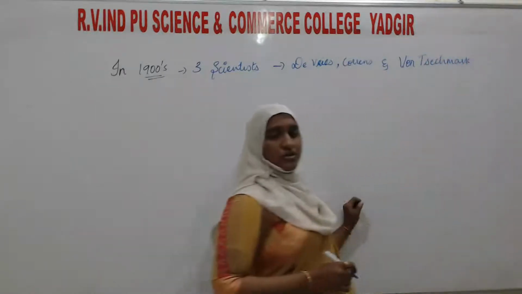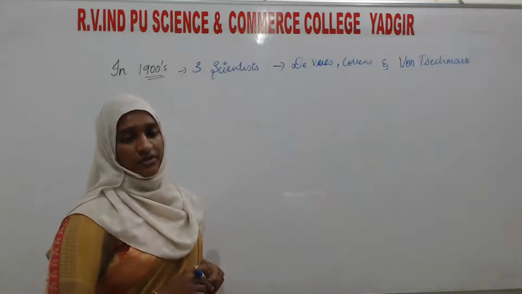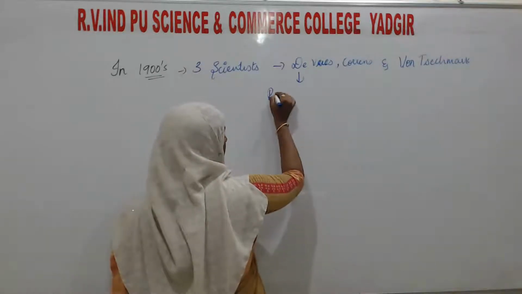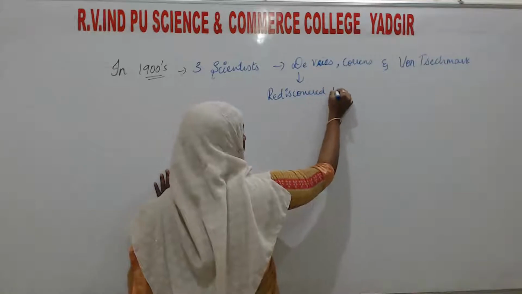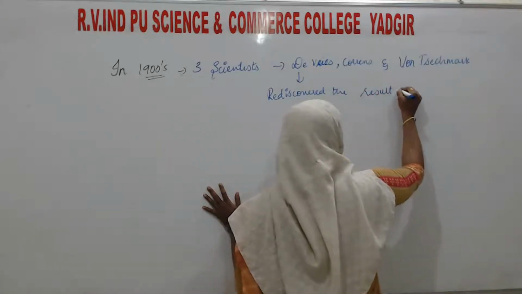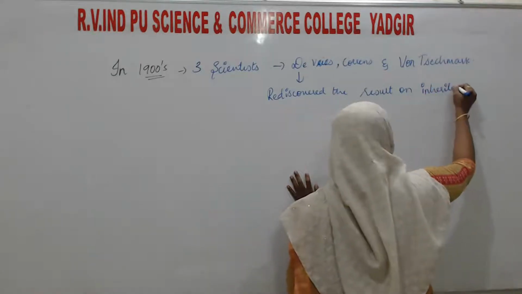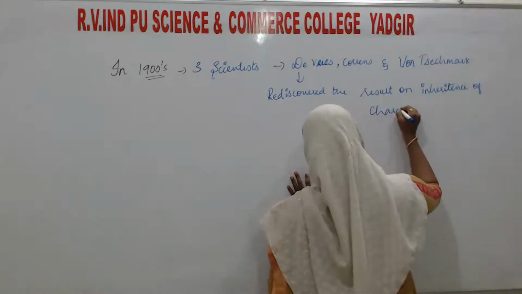These were the three scientists who rediscovered the results on the inheritance of characters.